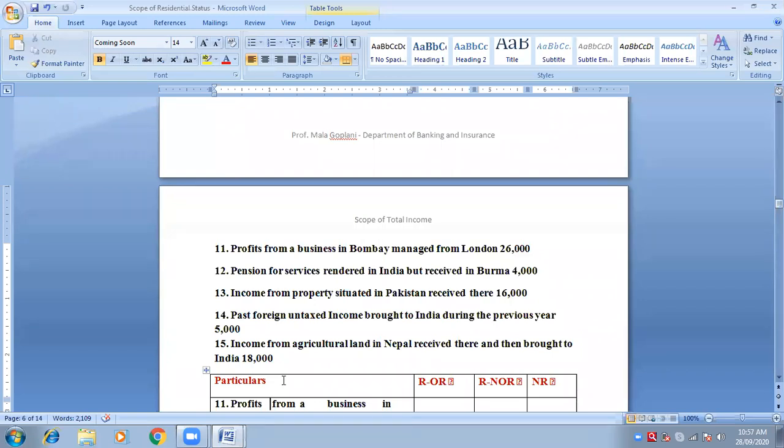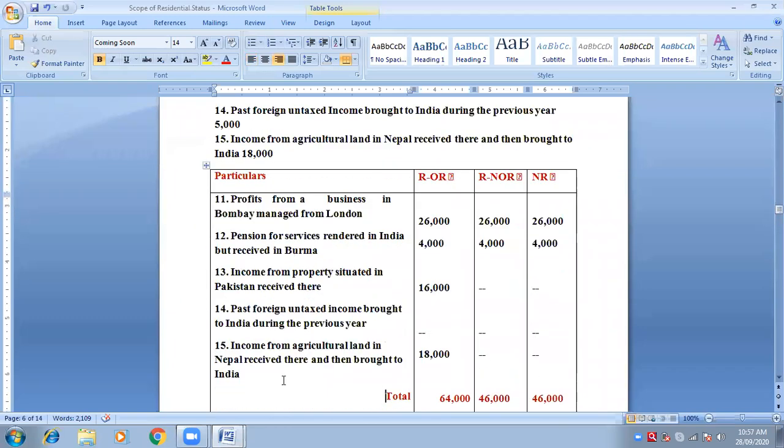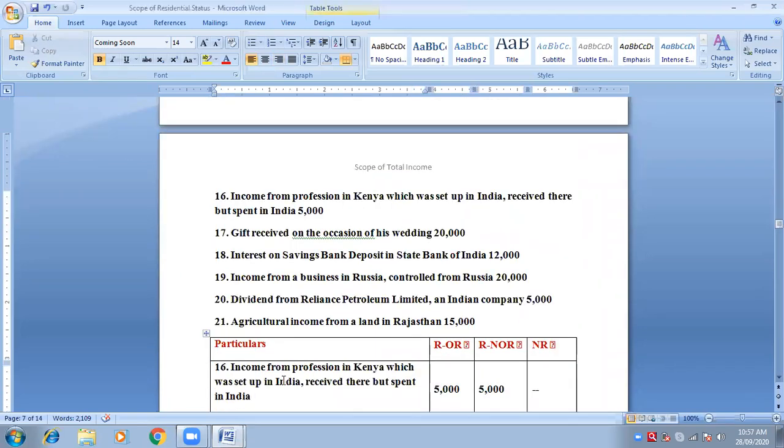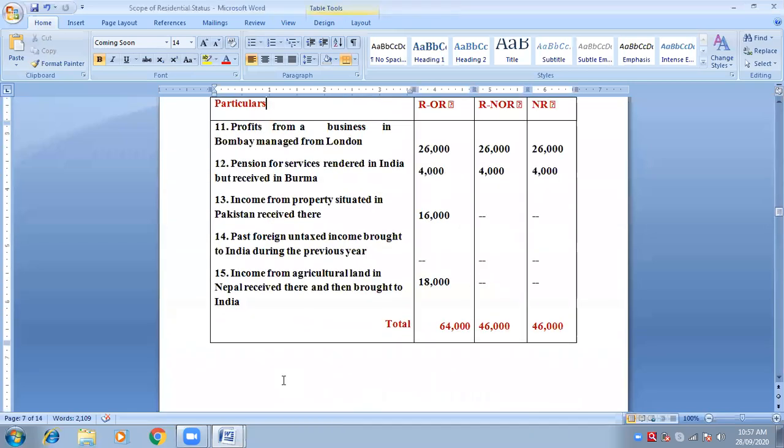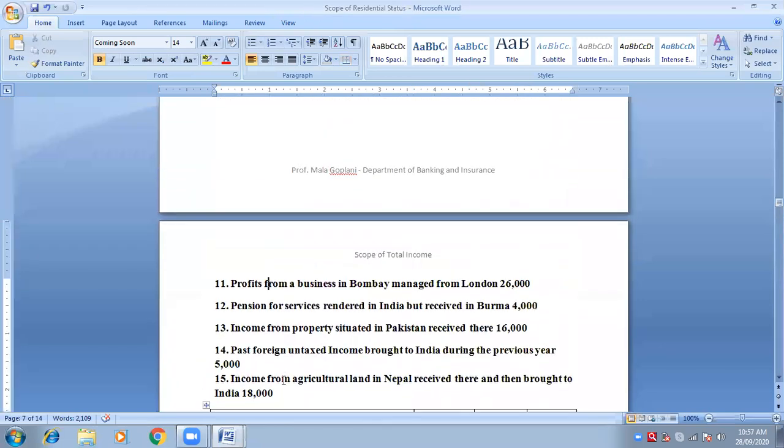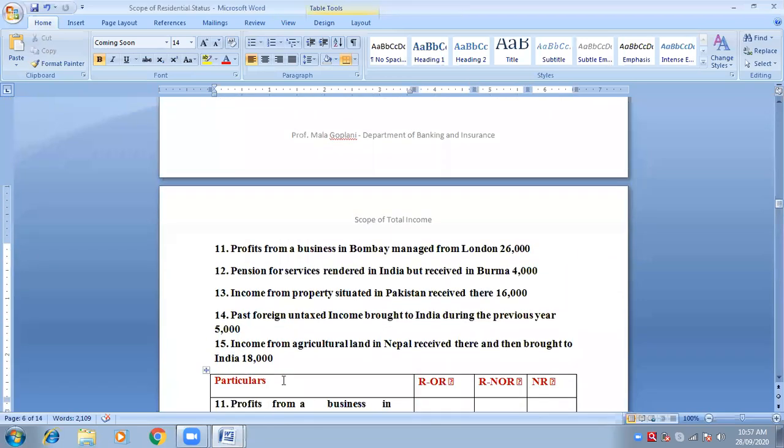So there are again 5 points. Let's take all 10 points together, 11 to 21. So you have 11, 12, 13, 14, 15 as one sum, and the other again starts from 16 to 21. So let's do it together now. We will not draw different lines for the next 16 to 21 slot. We'll do it in this table only. Is that okay with everybody?